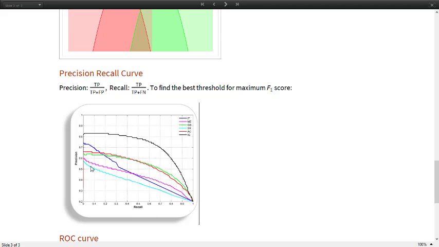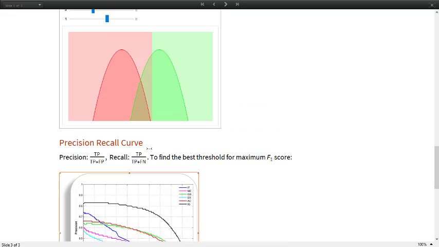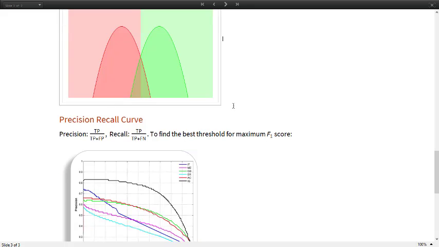So to have this product maximum, we need to maximize the area under this curve. Wherever precision and recall give the maximum rectangle, that is the point where we choose our threshold to be. Somewhere here, our model is going to have a good threshold value, a balanced precision and recall product.